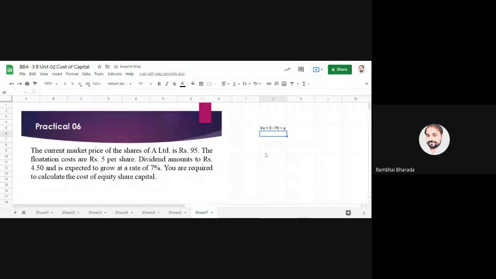Find out the dividend. Here dividend is 4.5 divided by P0. P0, how many? P0 means the current market price, and that is 95. So divided by 95 plus G. G means growth rate, 7 divided by 100. So 4.5 divided by 95 plus 0.07. 4.5 divided by 95.